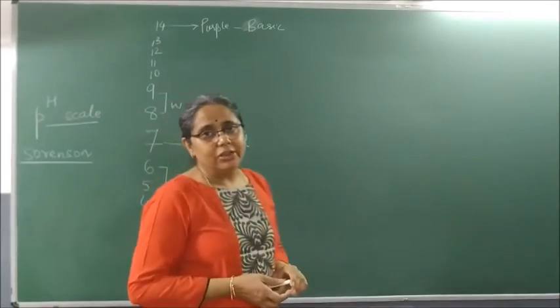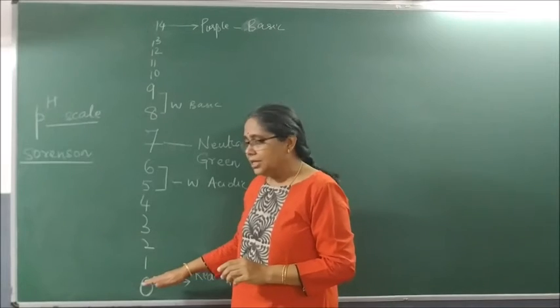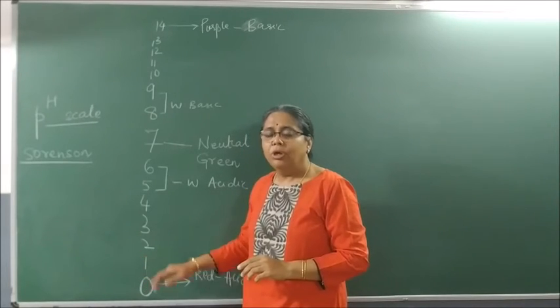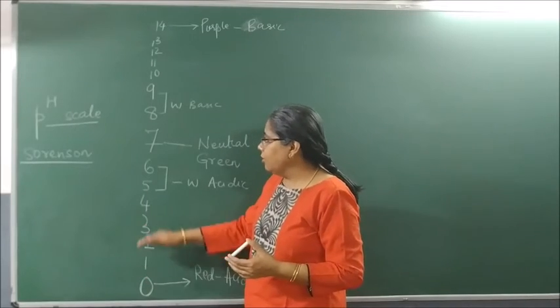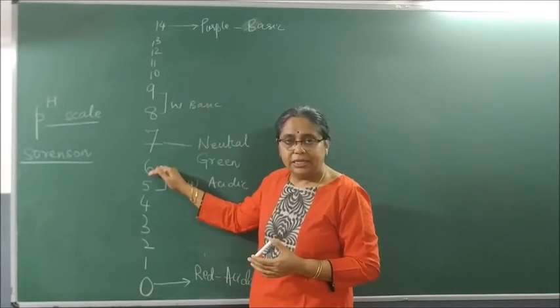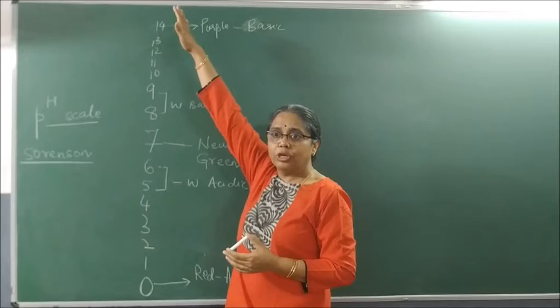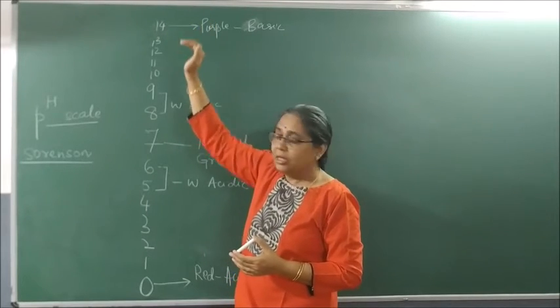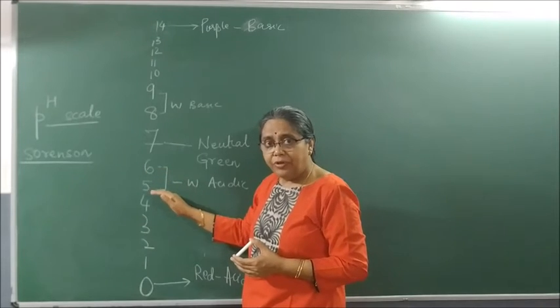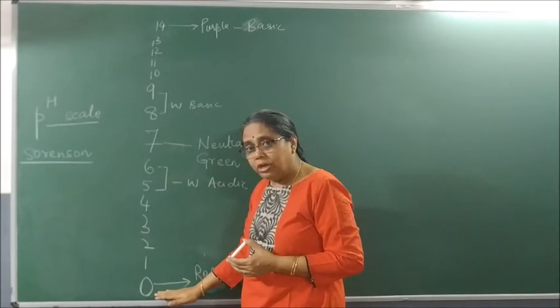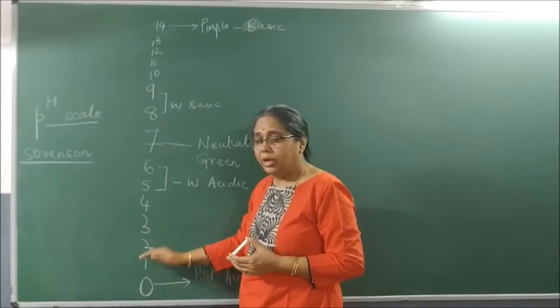It basically shows that if the pH is between 0, 1 and 2, it is what in nature? Acidic in nature. From 0 to 6, it is acidic. From 8 to 14, it is basic. 8 and 9, weakly basic. 6 and 5, weakly acidic. Strongly acidic, 0 and 1.